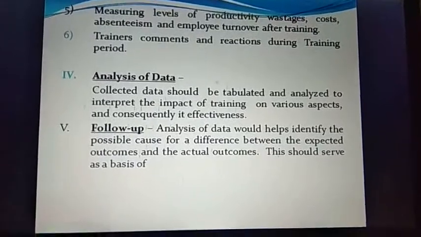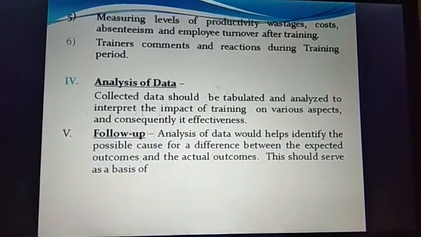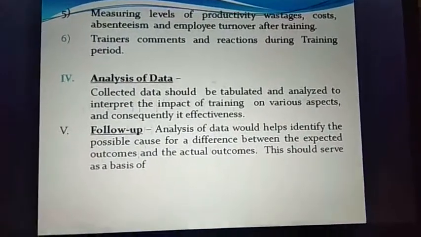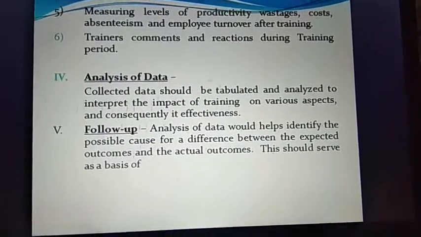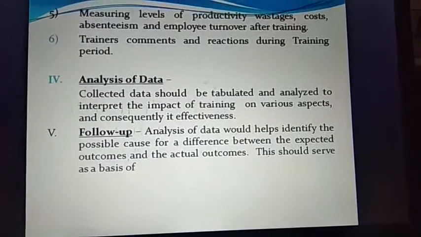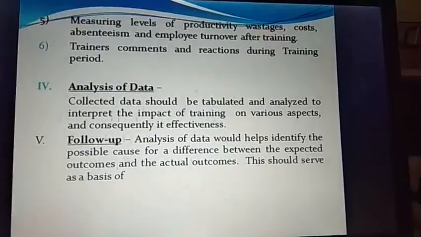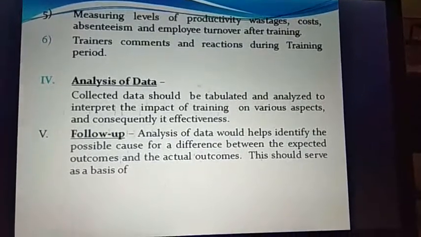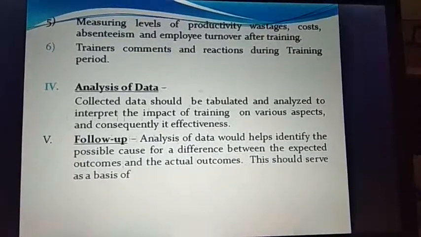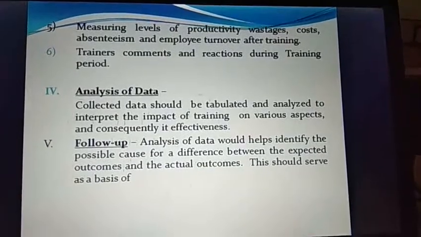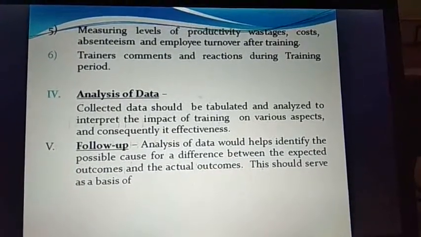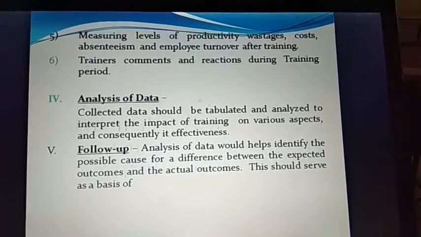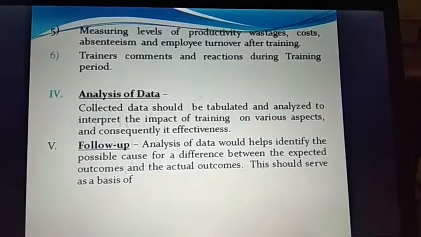Then fewer absenteeism, which is indicative that people are taking interest in their job because they are well trained and they know their job and how to execute it in the required manner. Then employee turnover after training. Turnover rate is how many people are coming and leaving the organization. If the turnover rate is low, it means that people are taking interest, they want to stay put in the organization and contribute their best.